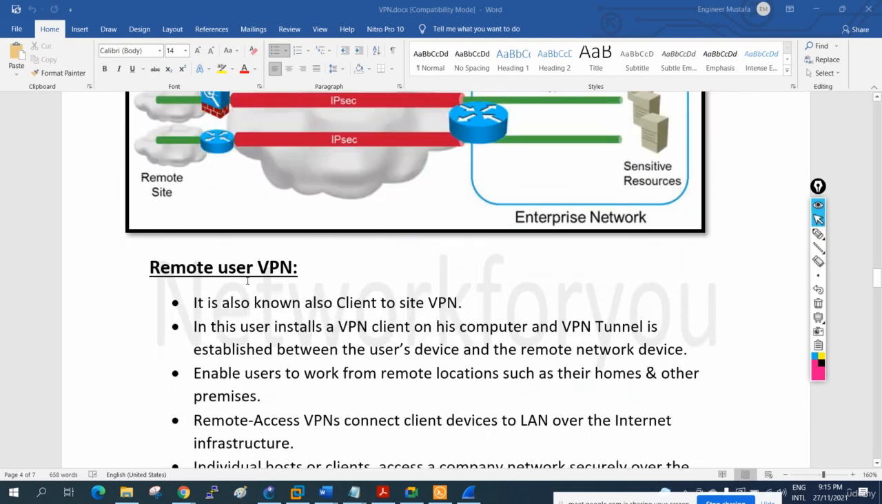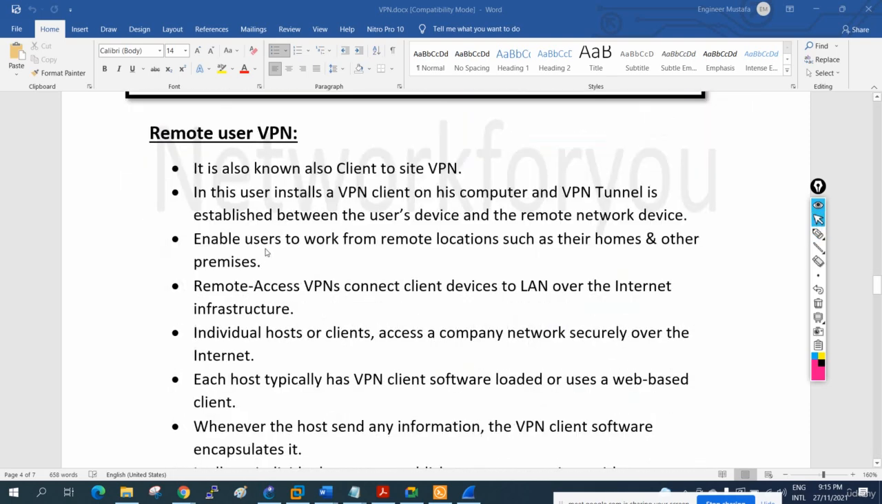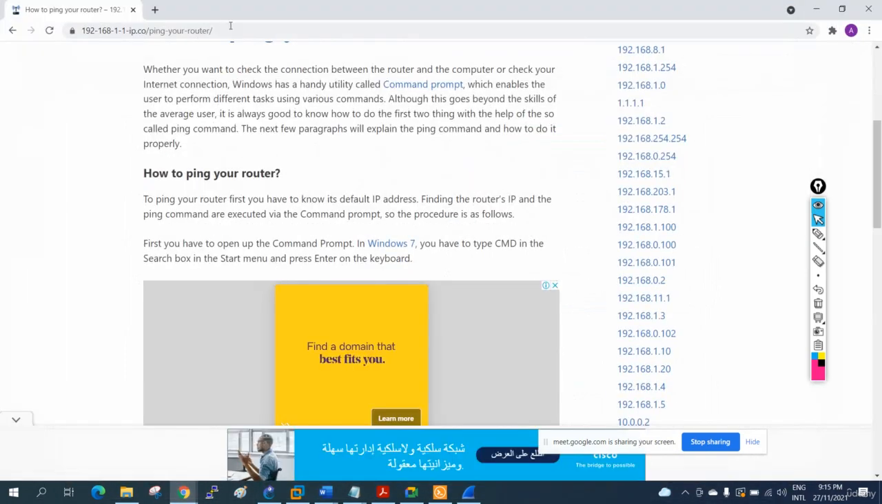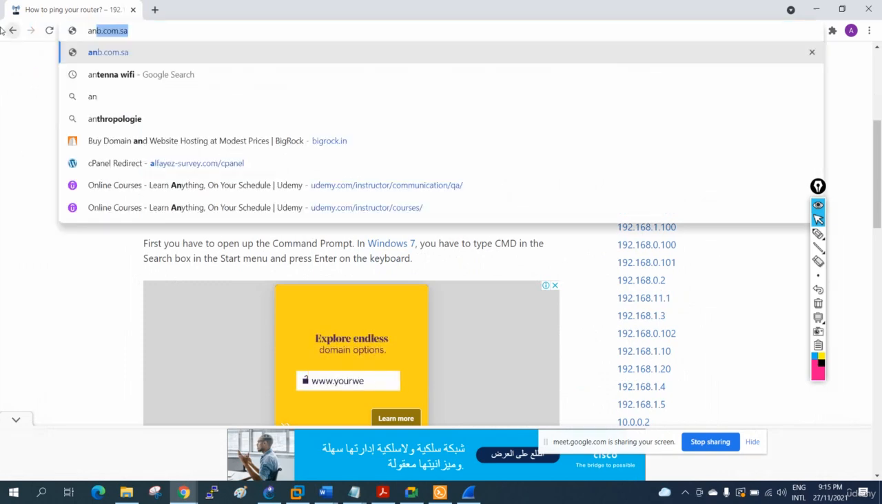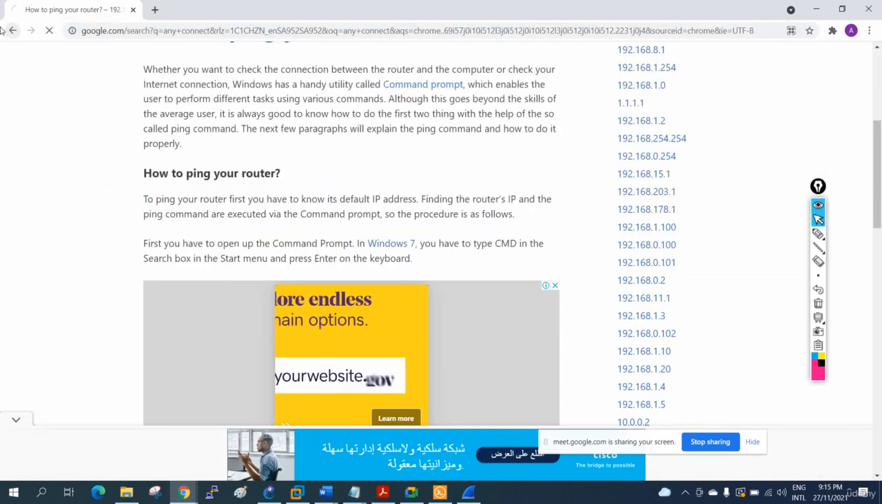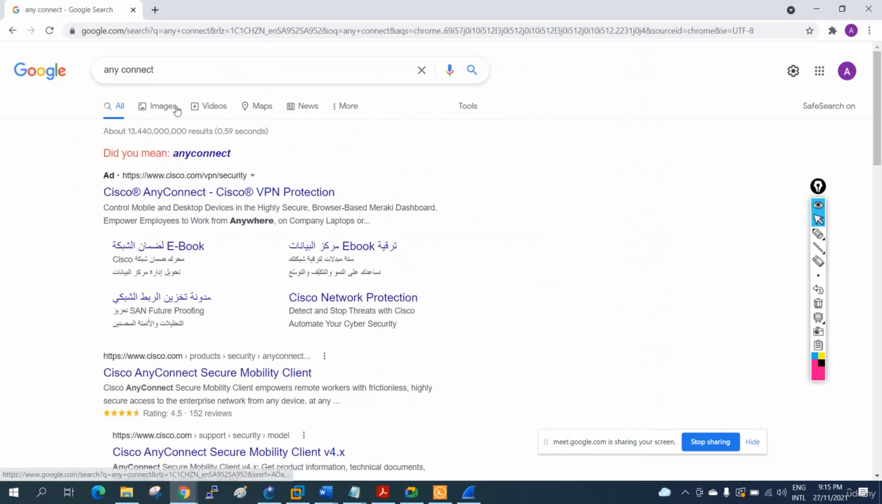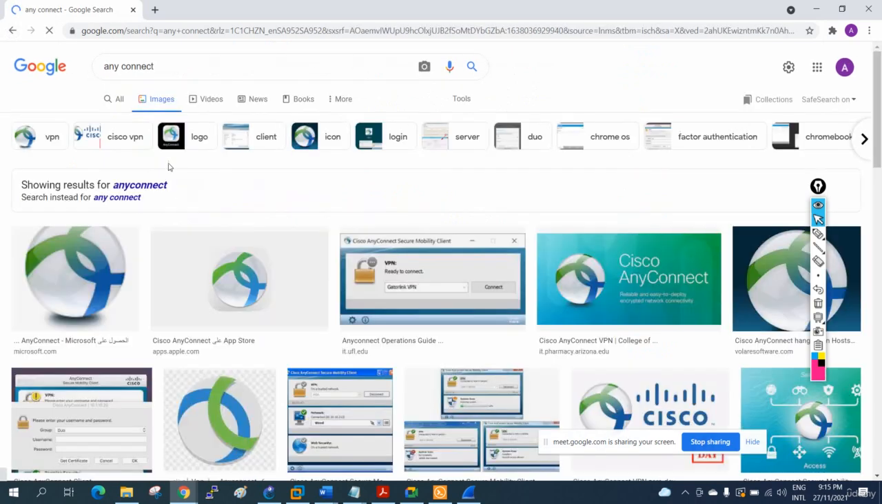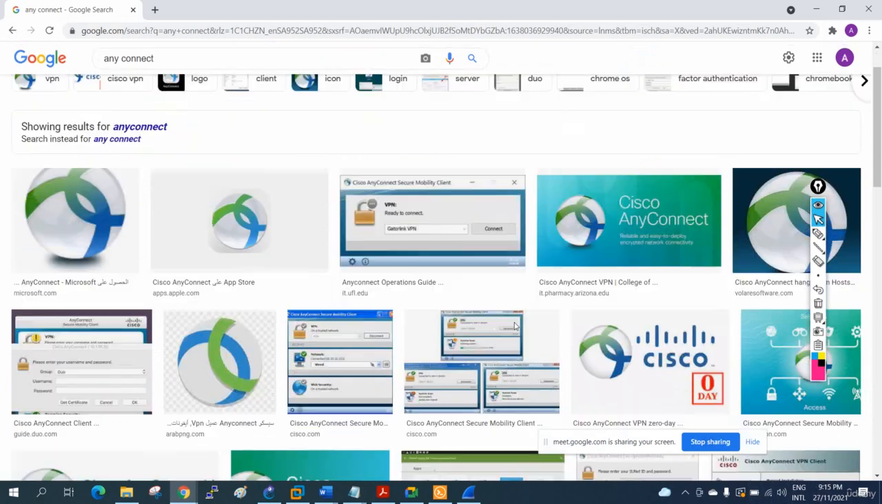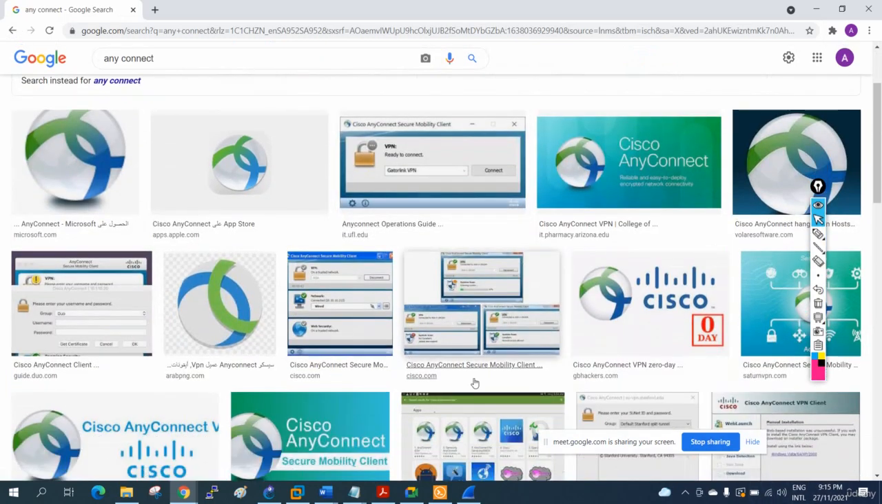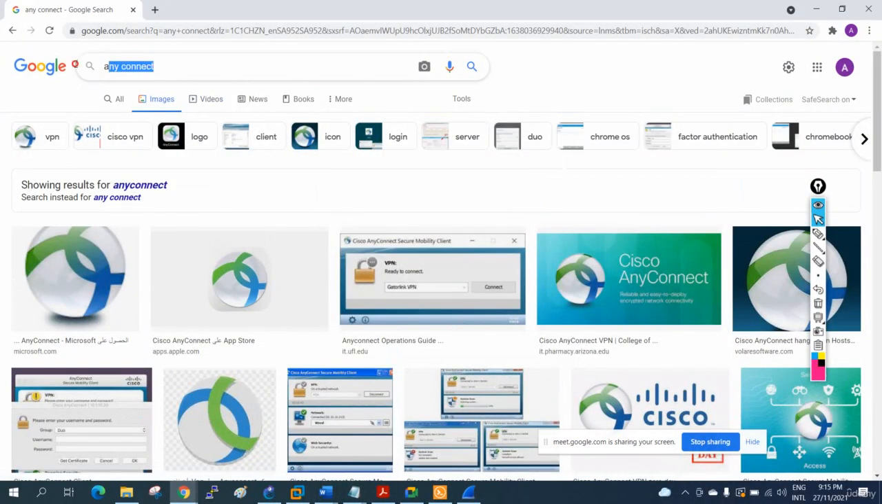And after that, remote user VPN. Remote user VPN is nothing but the guy who is working from home. He can use AnyConnect. Cisco has AnyConnect, and Palo Alto has a different one. Let me check. Palo Alto has, I forget the name. Cisco is using AnyConnect. I will show you AnyConnect. This is a remote VPN from Cisco. We will install this on our PC, and we just connect here by putting the username and password. So our data will be encrypted, whatever is going from our PC to our office.